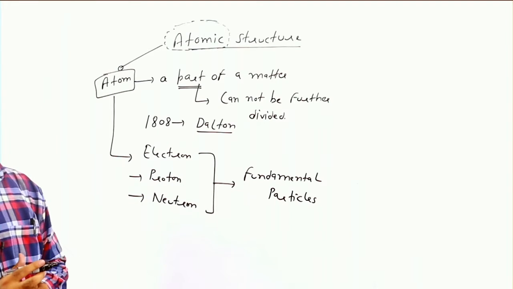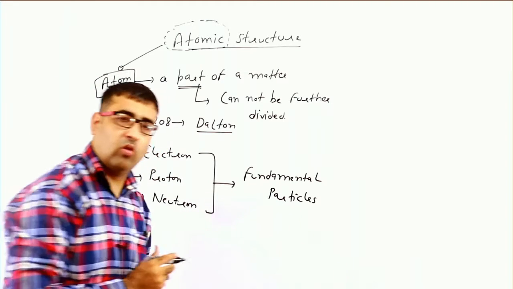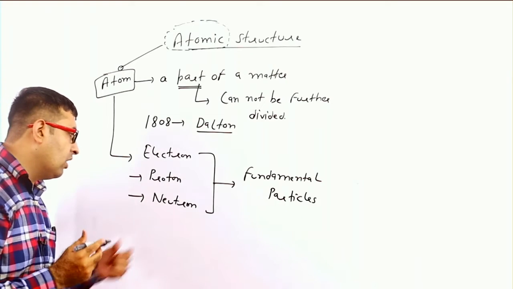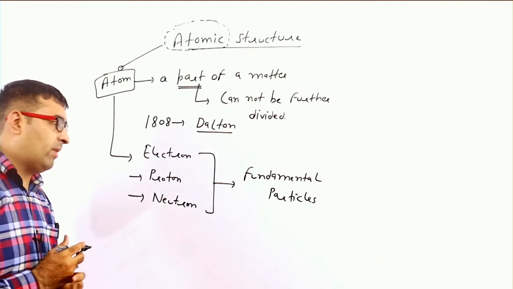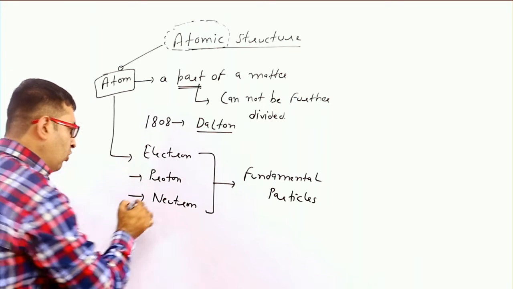But after later discovery we know that proton and neutron are also formed from subatomic particles, that is quarks.